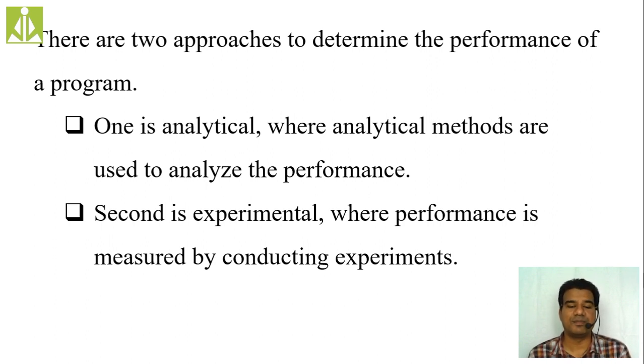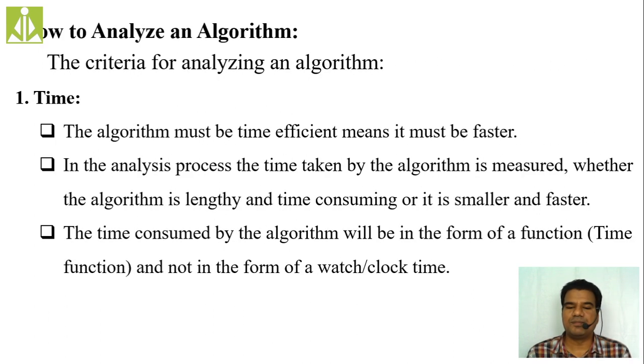The second is experimental, where performance is measured by conducting experiments. It means we'll install PUBG on the Apple mobile and on the Samsung mobile also, open the application, and check which mobile is opening faster, Apple or Samsung. In that way we are doing the comparison. So these two are the approaches of comparing algorithms or programs: the analytical way and the experimental way.